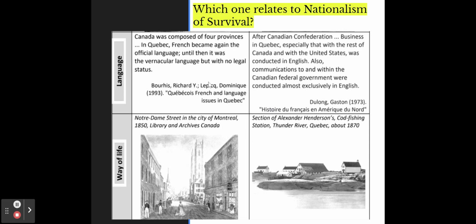And nationalism of survival promotes French language, so it's this one on the left. And nationalism of survival promotes a rural way of life, agriculturalism. Therefore, this one on the right is nationalism of survival.